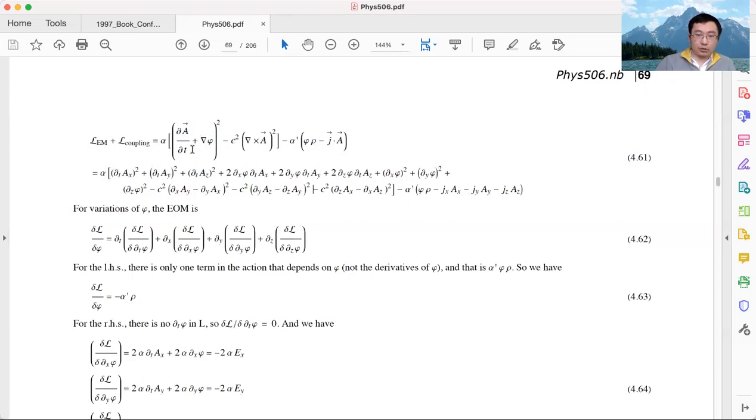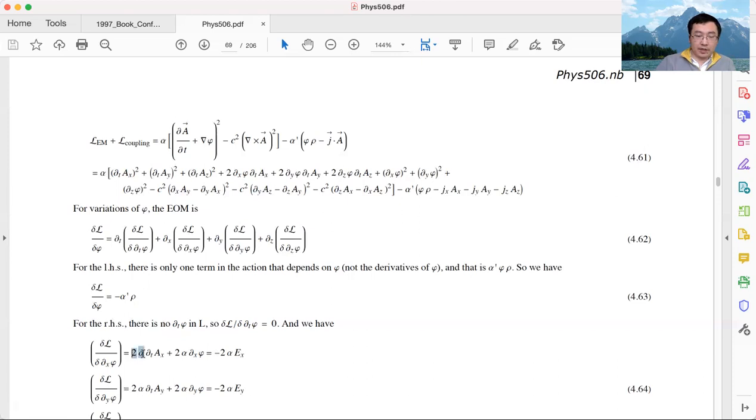So we need to take the derivative of the Lagrangian density with respect to partial x phi. This basically means we need to take the derivative of this guy with respect to partial x phi. And that derivative is this one. It's twice alpha multiplied by this. This is basically the same as saying if you have a function alpha x squared and you take the derivative with respect to x, you get 2 alpha x. That's exactly the same story.